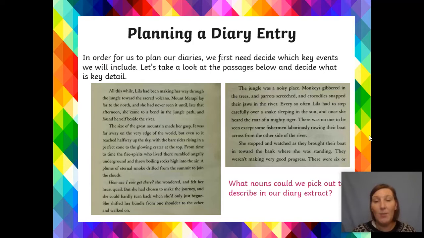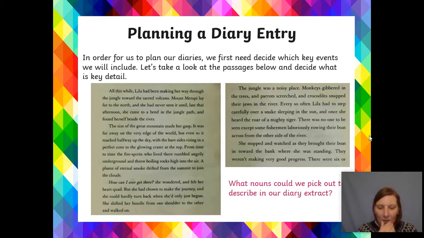She stopped and watched as they brought their boat in towards the bank where they were standing, and they weren't making very good progress. What do you think? So we know from guided reading what happens and who these people are, but imagine that you're Lila at this point now. What do you think she's feeling? What do you think she's thinking? Do you think she does believe that they're fishermen? What do you think? So, what nouns could we pick out of the text to describe in our diary extract? Well, definitely we need Mount Merapi, don't we? The volcano. The jungle.